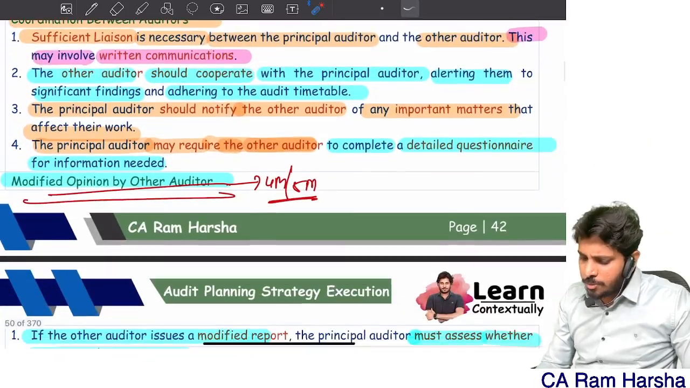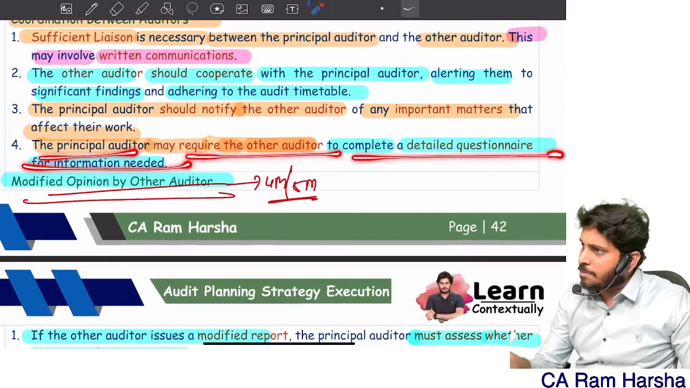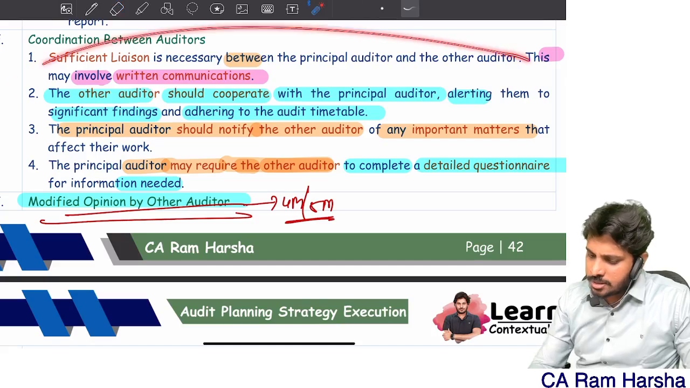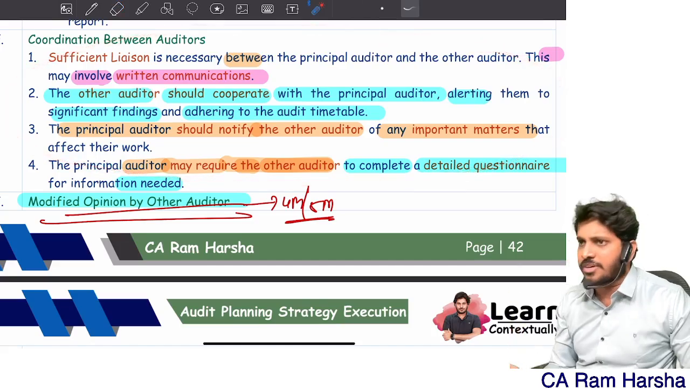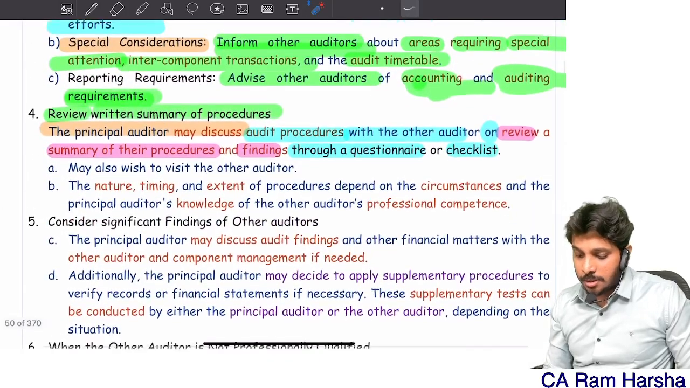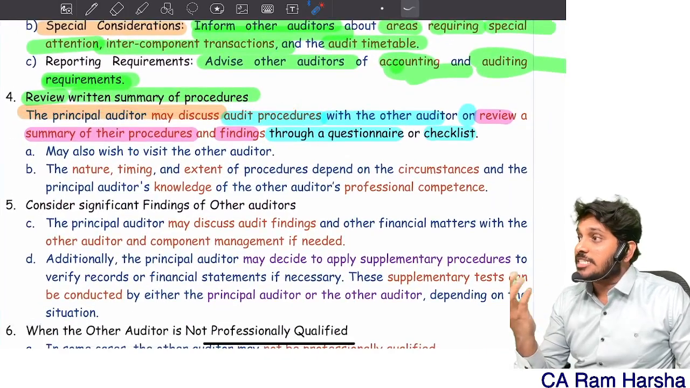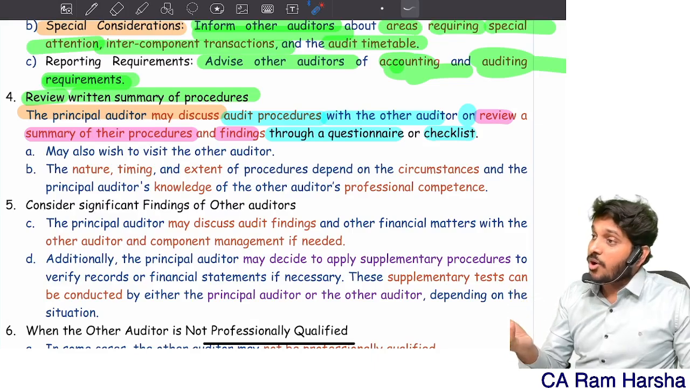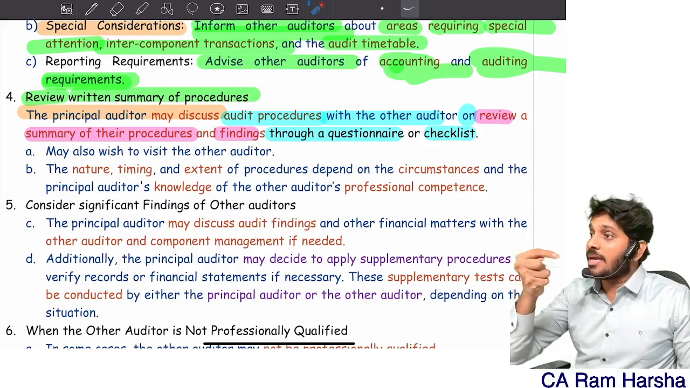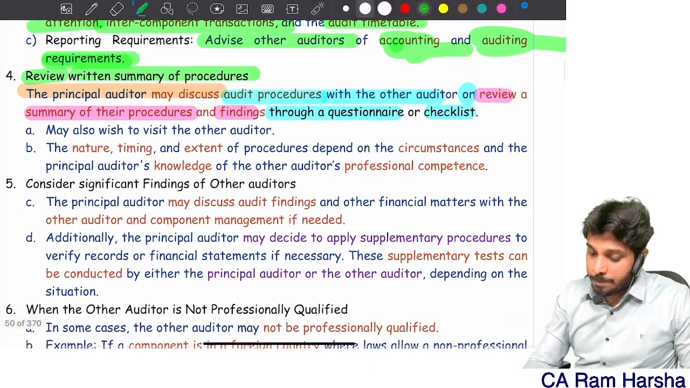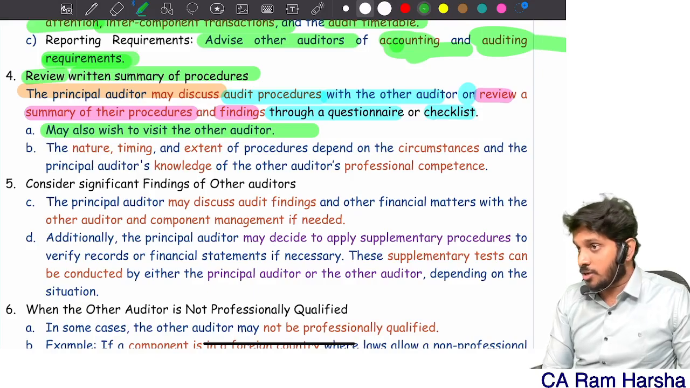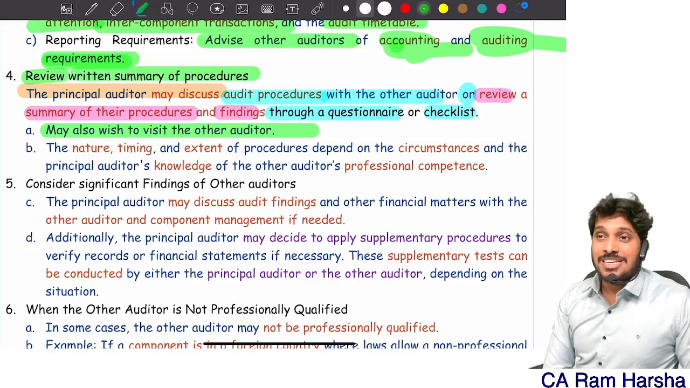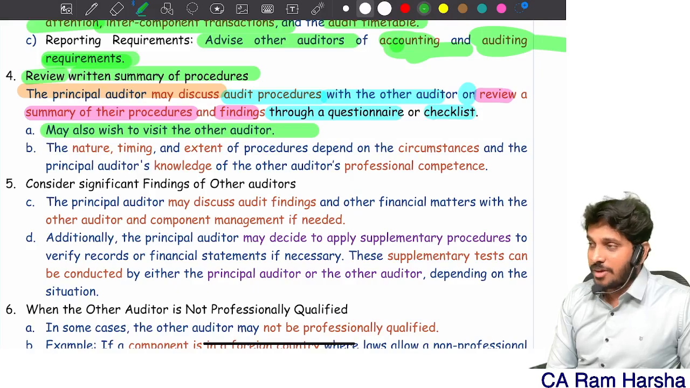And below, what are the points they're saying? The principal auditor may require a complete questionnaire and the branch auditor has to reply to it. The coordination point says the component auditor has to reply to it. Understood? So the principal auditor may review a summary of audit procedures performed by the other auditor, or may require the other auditor to fill a questionnaire or checklist that is sent by the principal auditor. Second, the principal auditor may also visit the other auditor. You can meet him.